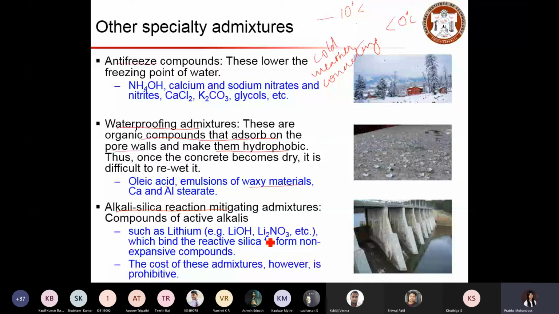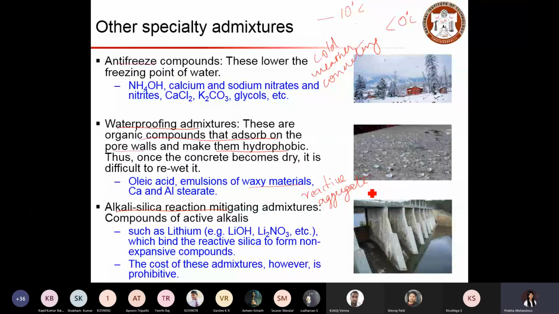So in large dam structures, we use concretes with a lot of aggregates. When the aggregate is reactive, based on its mineral composition, it may contain reactive silica.